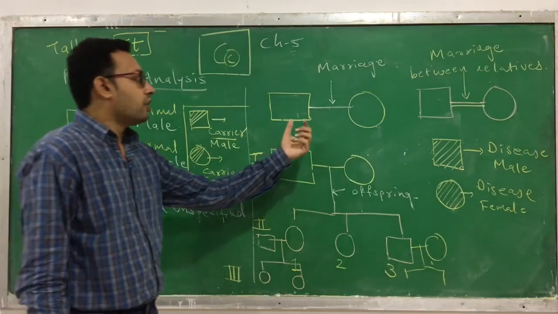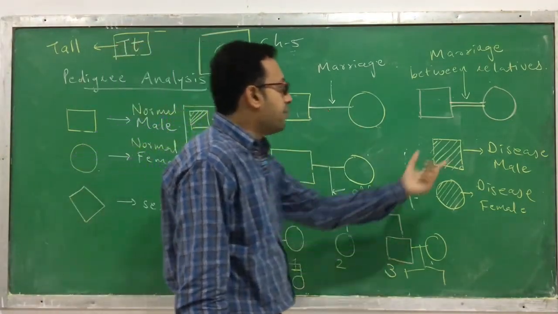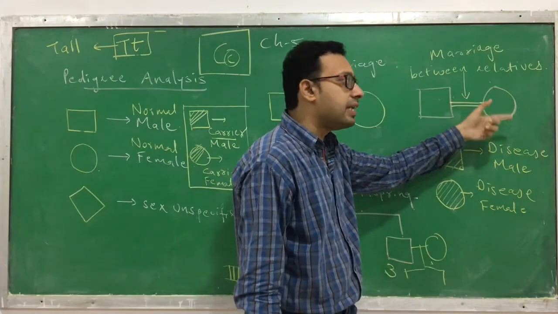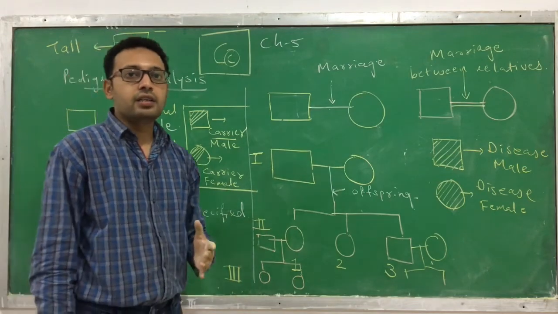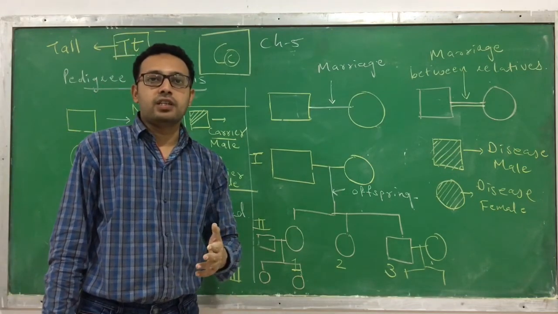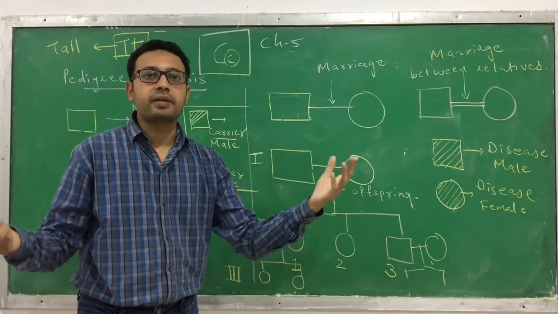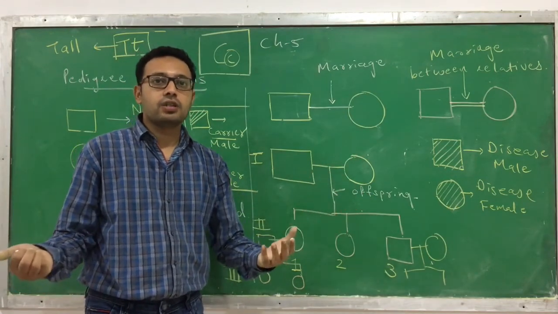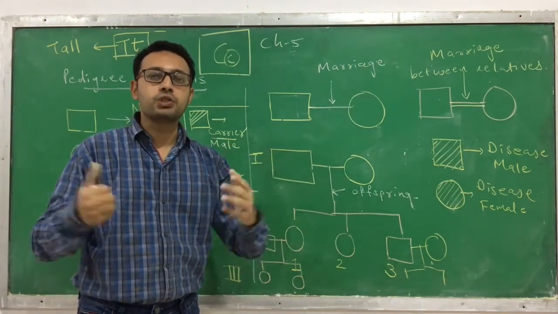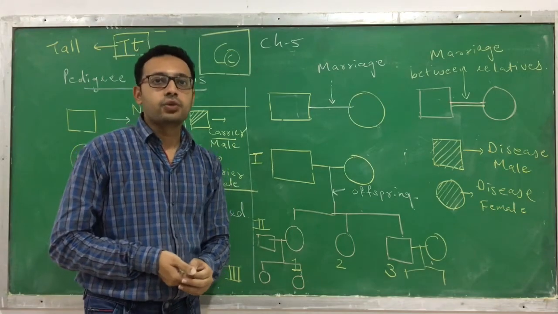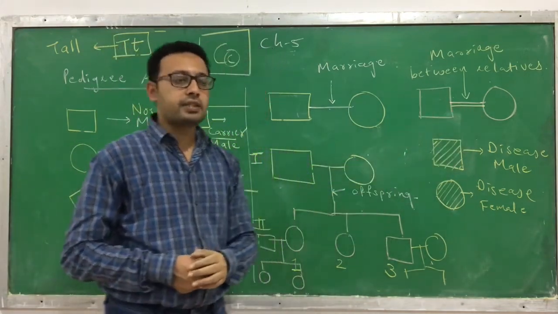The horizontal line between a male and female indicates a marriage. The double horizontal line between male and female indicates a marriage between relatives, like a marriage between siblings or between two cousins. This usually doesn't happen in Hindu castes, but it usually happens in some animals and even some castes.